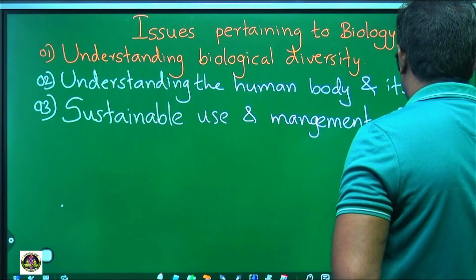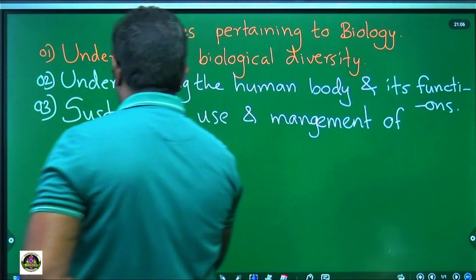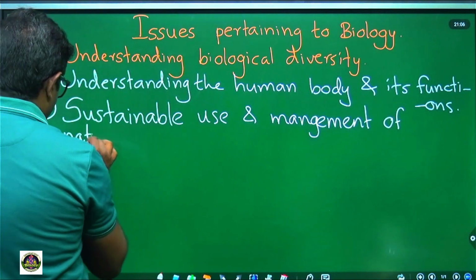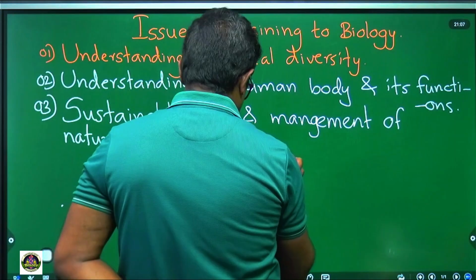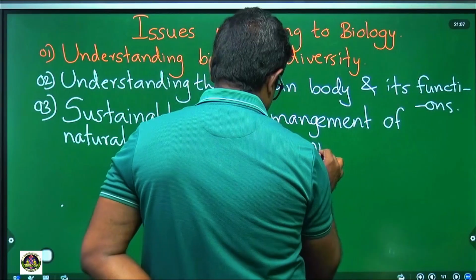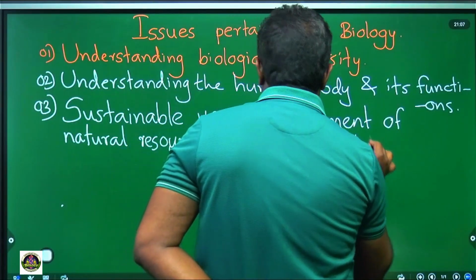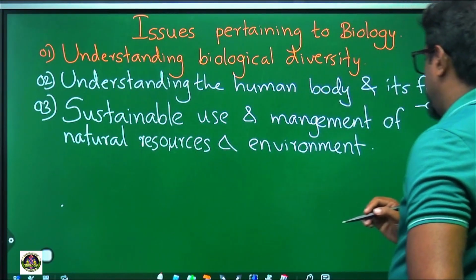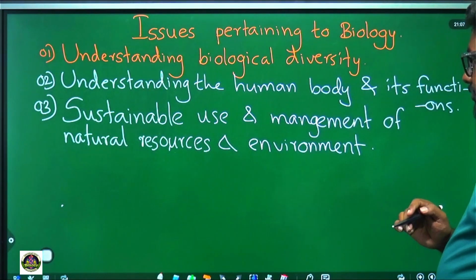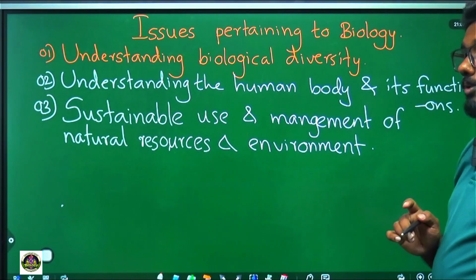Natural resources. Sustainable use and management of natural resources and environment.